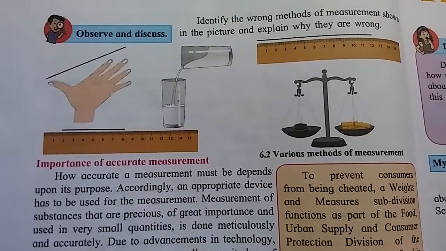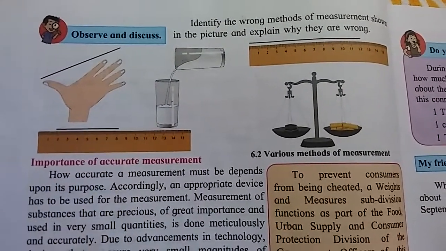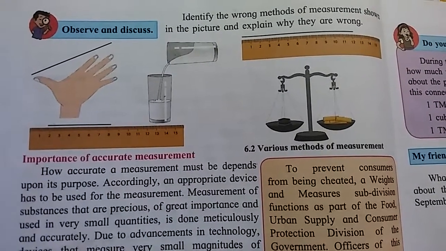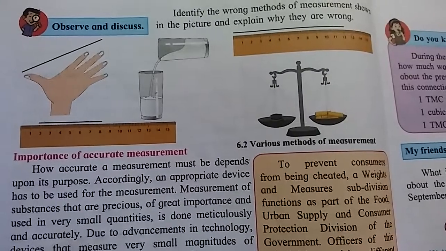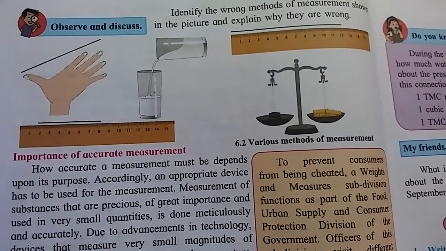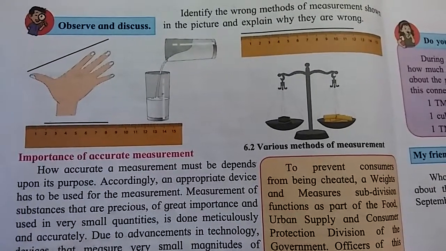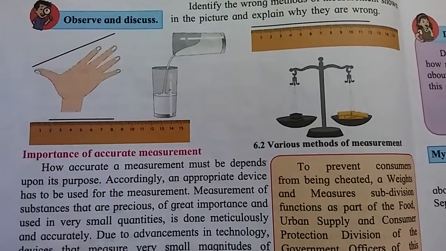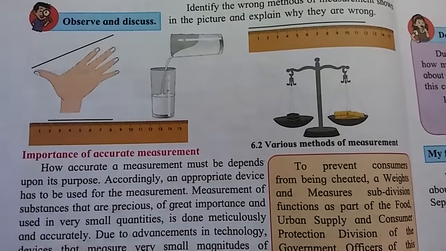Third is this glass. Measuring the volume of a liquid using any glass is inappropriate, as the volume of a glass is variable and not a standard unit of measurement. Means different glasses have different volumes, the volume of every glass is not equal.